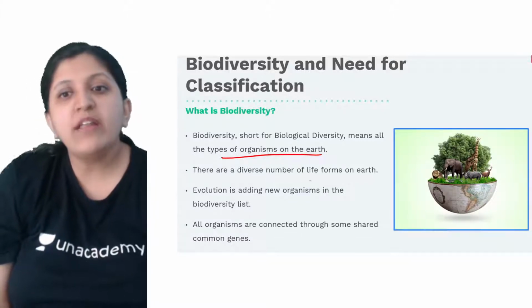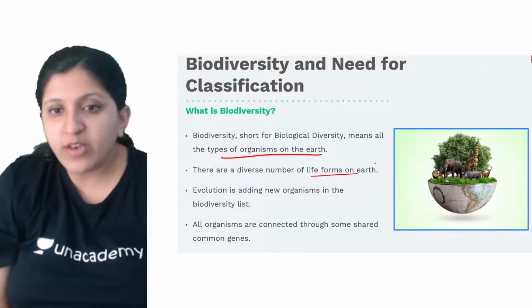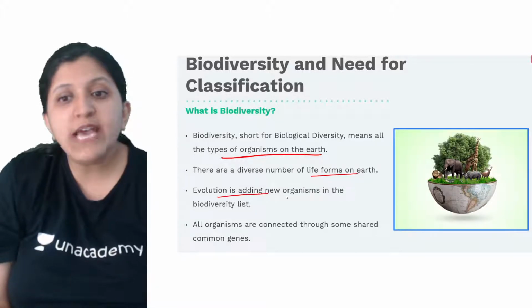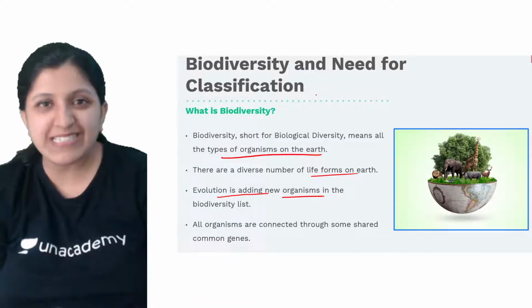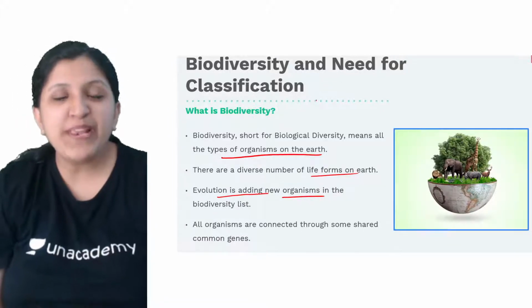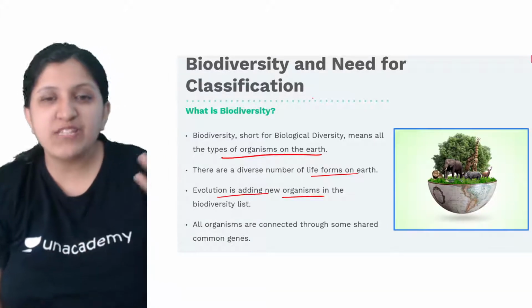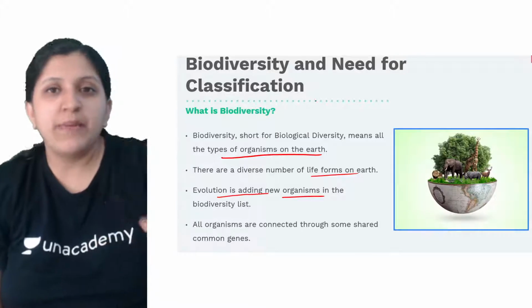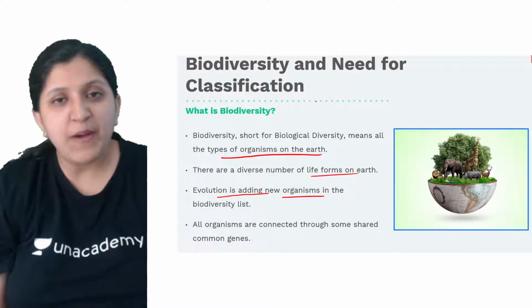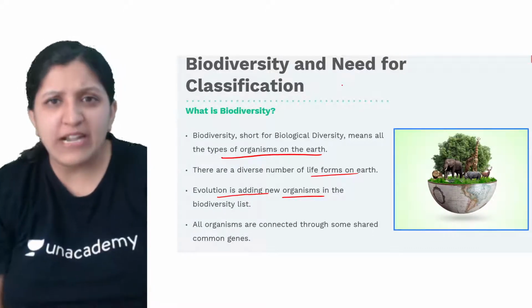There are a diverse number of life forms on earth, and evolution is adding newer organisms. In this pandemic era you might have experienced that: first there was the alpha type of coronavirus, then gamma, then beta, then omicron, and the delta virus.